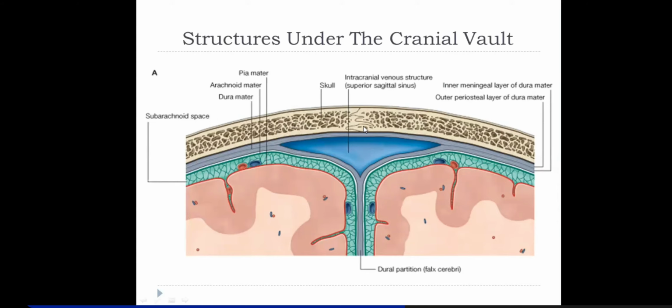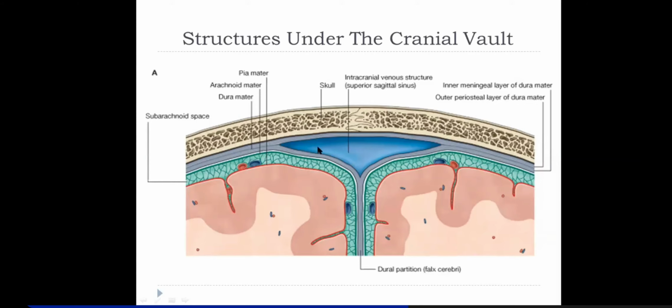Now, these are structures in the cranial vault. When you take a coronal section, actually, this is a coronal section, you can see a sagittal suture here. This is a flat bone of the cranial vault with an outer table and an inner table. This is the marrow. So you have this outer layer, the endosteal layer. Then you have the inner meningeal layer. The inner meningeal layer, remember, is more fibrous and more thick. And when the two layers overlap each other, they form a fold, and that's called falx cerebri.